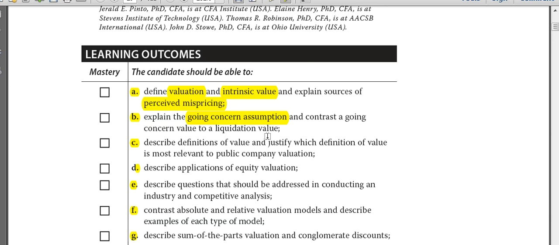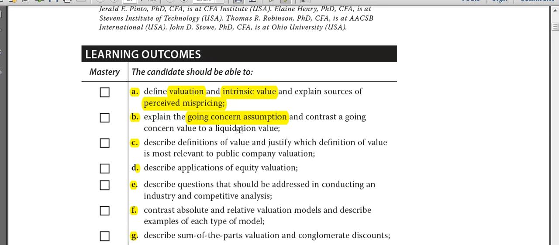Now let's explain what the going concern value talks about. It talks about the skills and the talent of the management to collectively manage the assets of the company. How can a company remain a going concern? If it has a good management, and that management knows how to use the resources very optimally, reduce the cost of the company, and increase the profits of the company. If the management is well talented, well educated, and also has integrity, only then can the company survive for the long run. So that is what is incorporated into the going concern value.